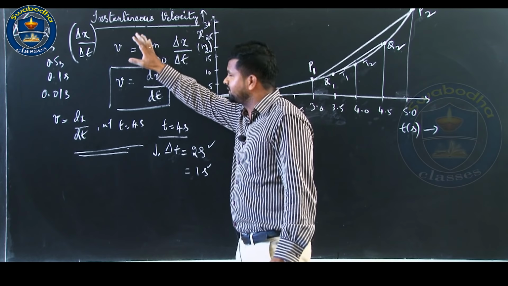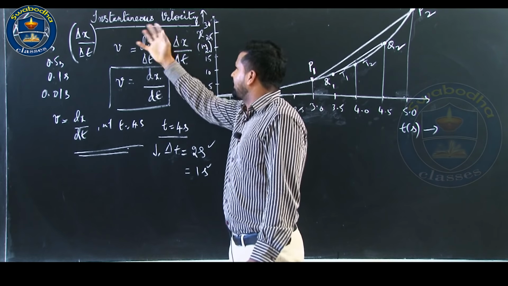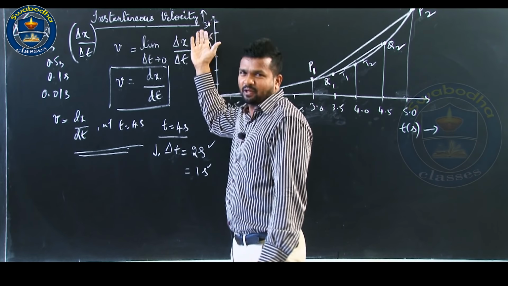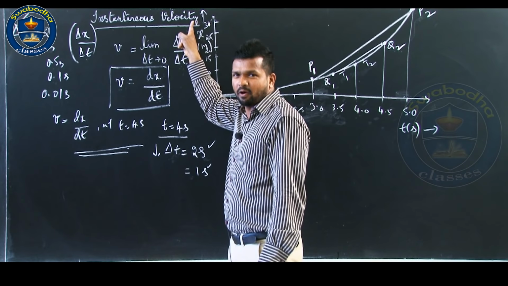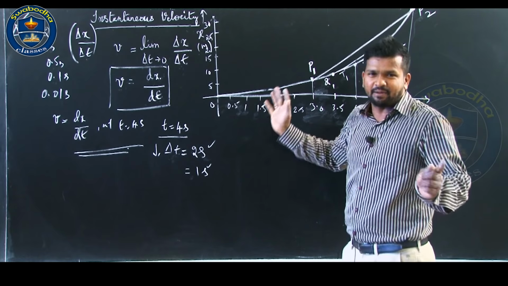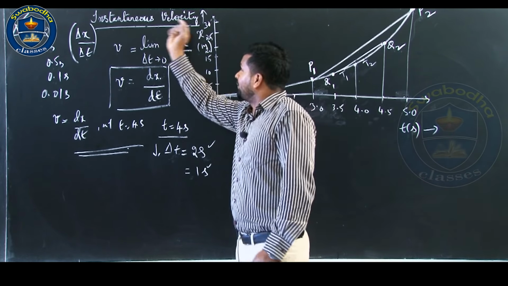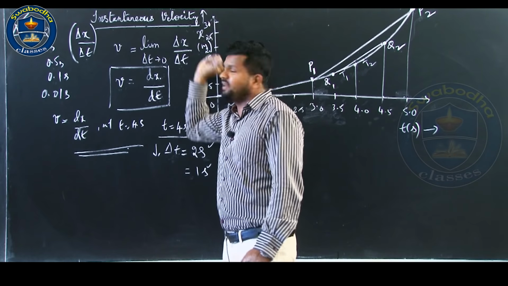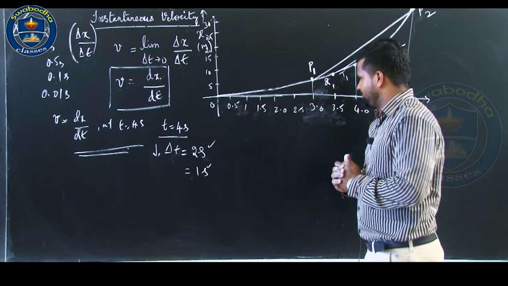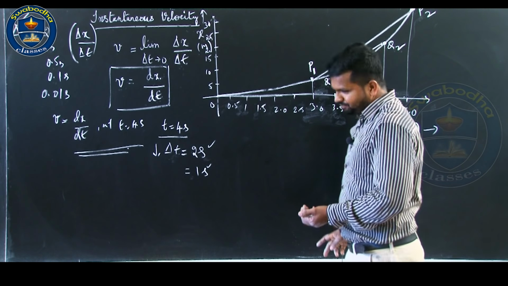As the name suggests, this is how we define it. Our common sense says, instantaneous velocity is the velocity of an object at a particular instant. That is all. During the time interval, the body is moving over a time interval. So, at a particular instant, what is the velocity of the body? That is all about instantaneous velocity.